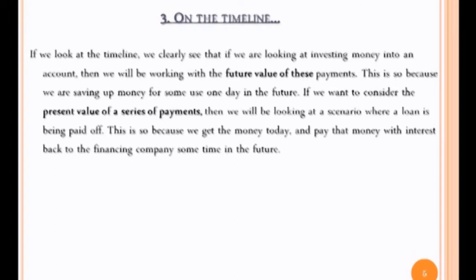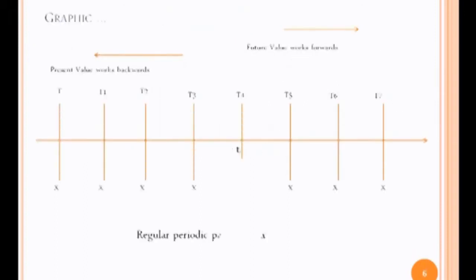If we look at the timeline, we clearly see that if we are investing money into an account, then we will be working with the future value of these payments. This is so because we are saving up money for some use one day in the future. If we want to consider the present value of a series of payments, then we will be looking at a scenario where a loan is being paid off. This is so because we get the money today and pay that money with interest back to the financing company sometime in the future.